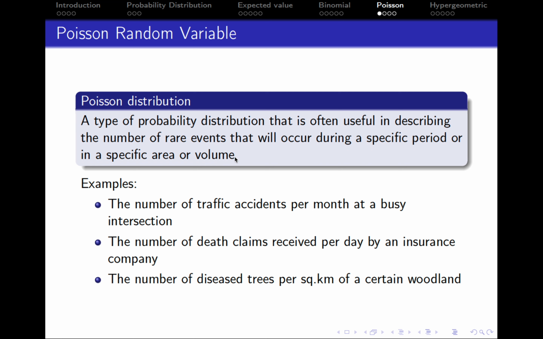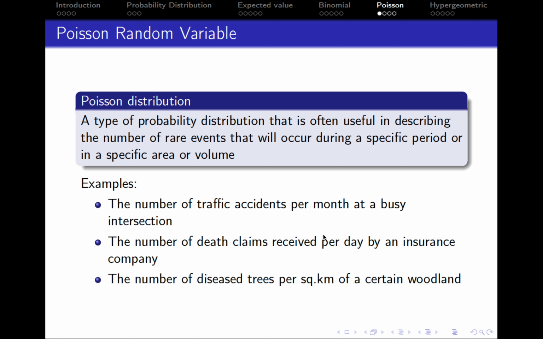And the examples of Poisson variables could be the number of traffic accidents per month at a busy intersection. So you see we've got a specific period, which is per month, and we can say that those events are rare because traffic accidents don't happen that often in comparison to some other events. Another example could be the number of death claims received per day by an insurance company. So in this case, the specific period is per day, and the variable that we're interested in is the number